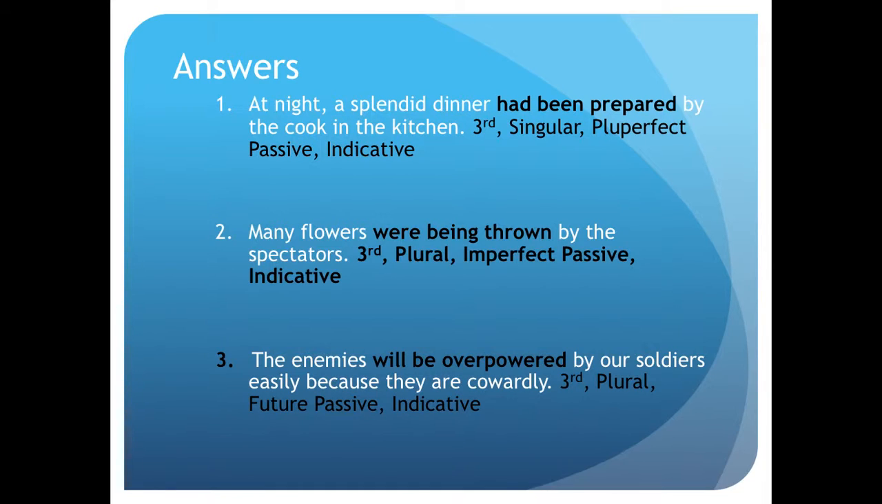For the second sentence, "Many flowers were being thrown by the spectators." The verb is a third person plural imperfect passive indicative verb. And lastly, "The enemies will be overpowered by our soldiers easily because they are cowardly." It is a third person plural future passive indicative verb.